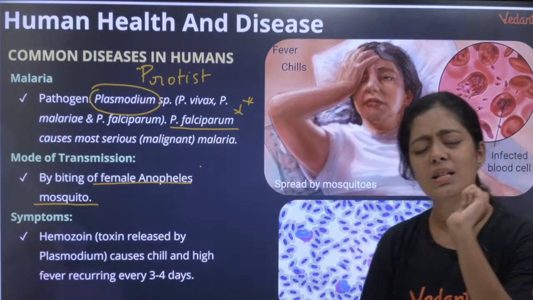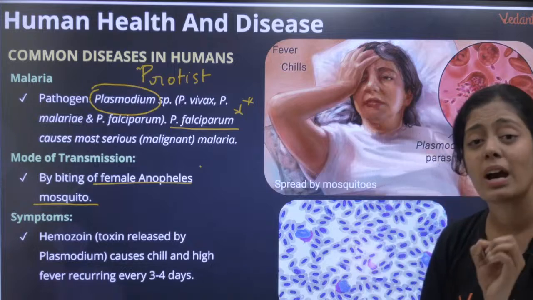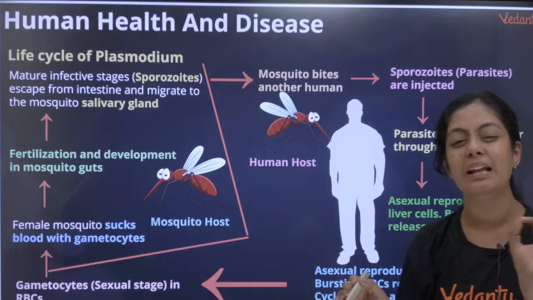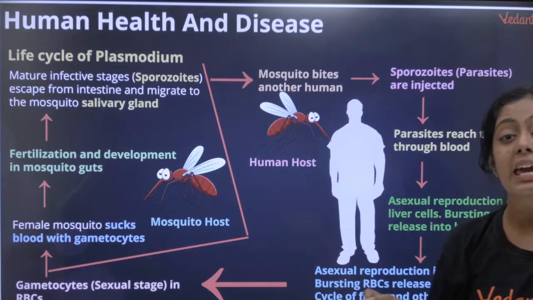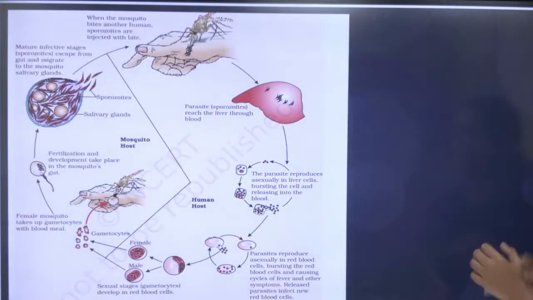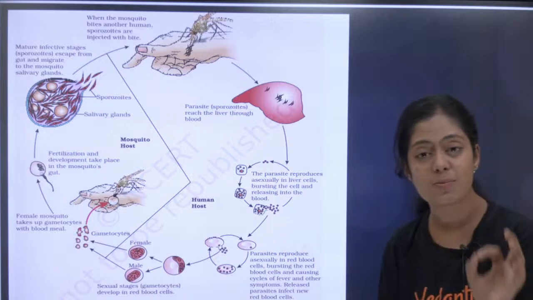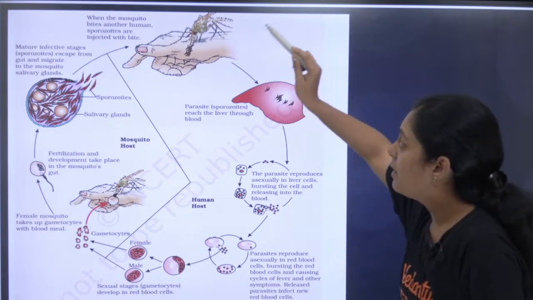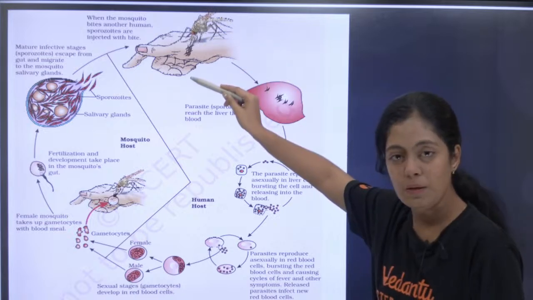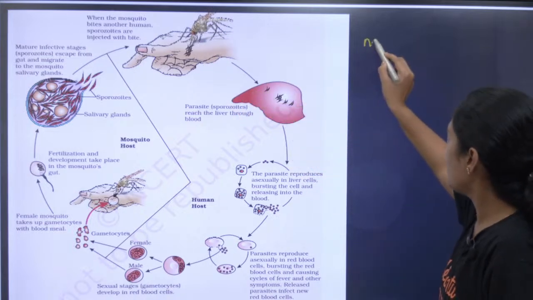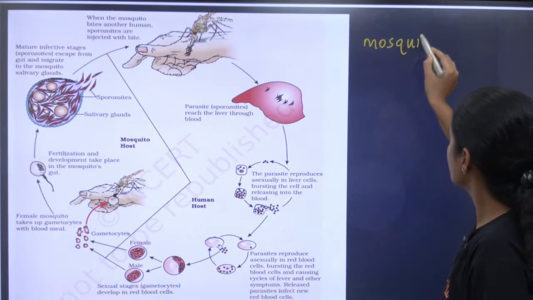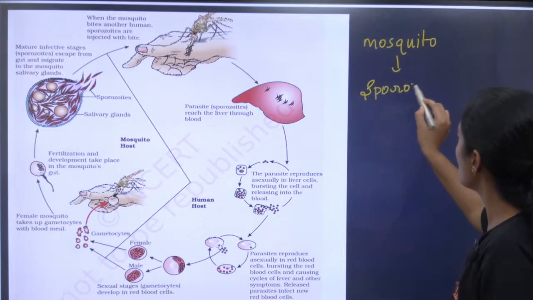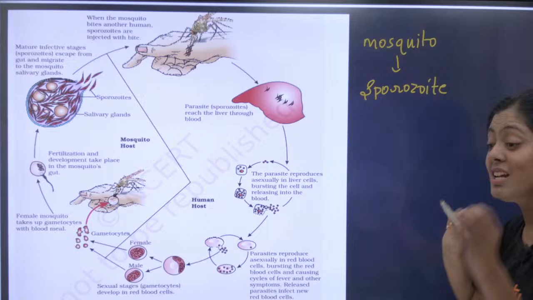Okay, and what is very important, kids, you have to understand the life cycle of Plasmodium. Questions can definitely be asked from this. Right, shall we get into it? Yes. So, this is a textbook picture. Try to understand it very, very clearly. What is happening? The mosquito bites the human. It will inject a stage called sporozoite. The sporozoite stage is injected.